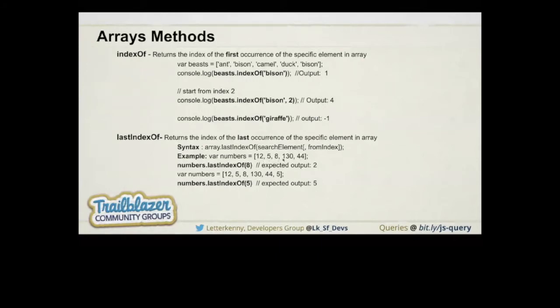In the second example we are passing 5, and 5 is available two times in this array, but we are talking about the last index of 5. So it returns the last index where the given value is matched. The value is matched at position 2 and position 5, and we are using lastIndexOf, that's why it returns 5. So that's how indexOf and lastIndexOf work.